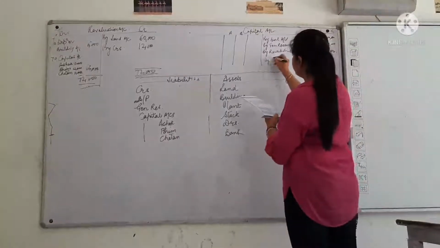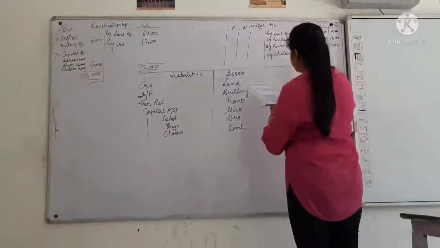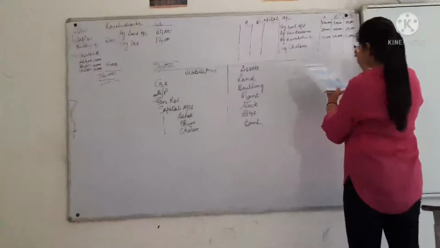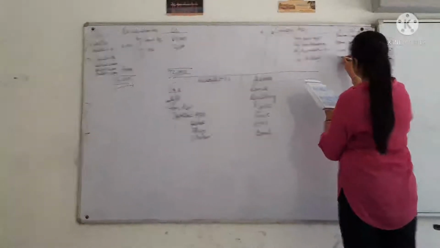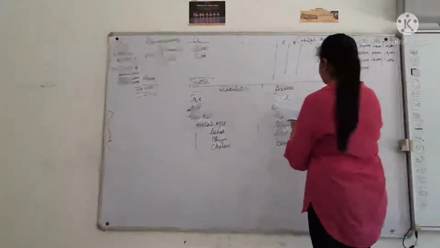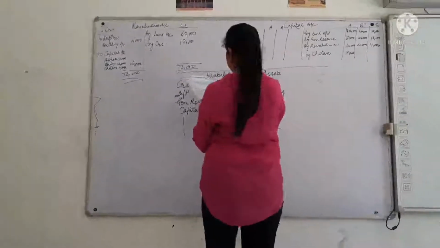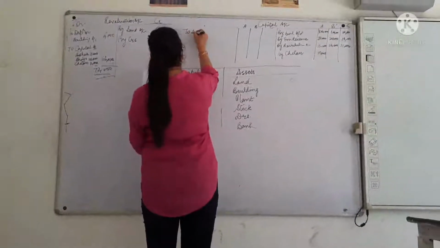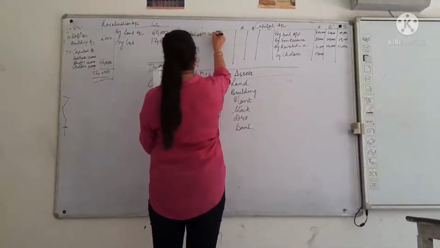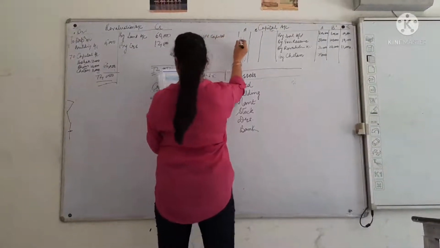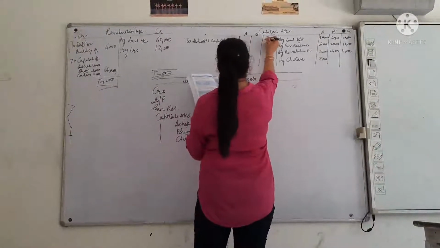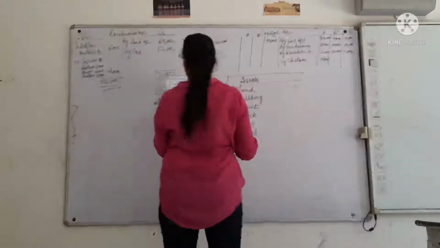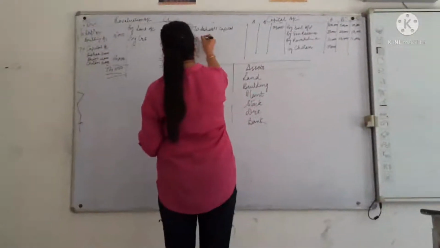Chetan's capital to be credited because he has sacrificed the share, 50,000, and Ashok's capital will be debited. With Ashok's capital, it is Chetan's account, and there you have the closing balances.